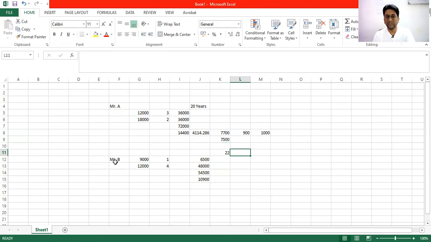In fact, in the previous example also, we should have added 2 and then calculated the pension, because as per the pension rule, you get additional 2 years. So here we'll rectify this. So 22 plus 2, 24. Average pensionable salary into number of years of service divided by 70. That is 3,737, the pension amount. Here we have added additional 2 years, considering his service is 22 years. The same we should add in the previous example also.